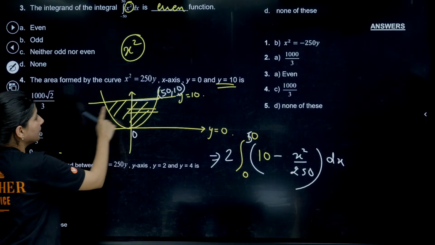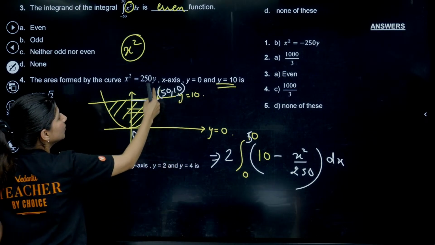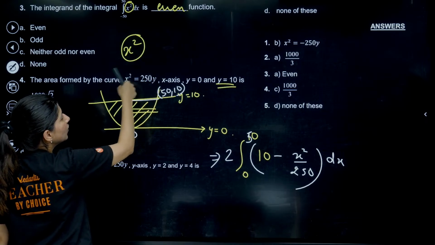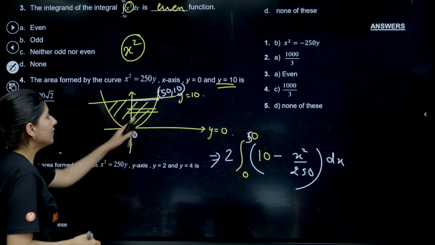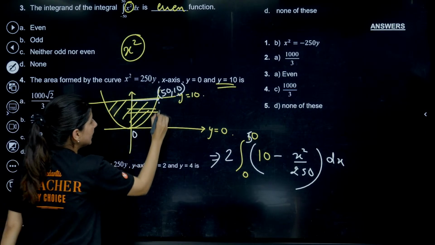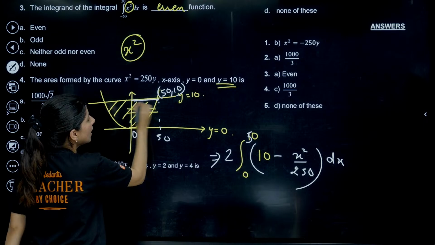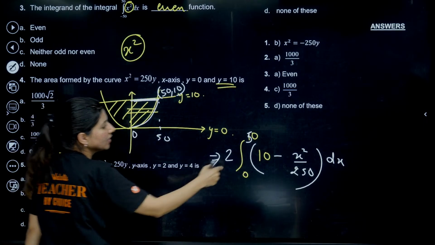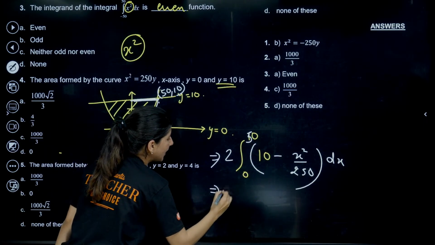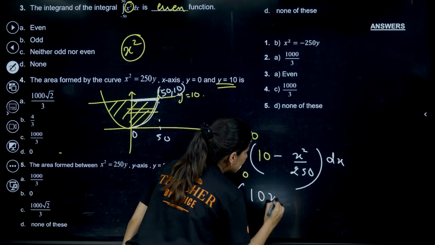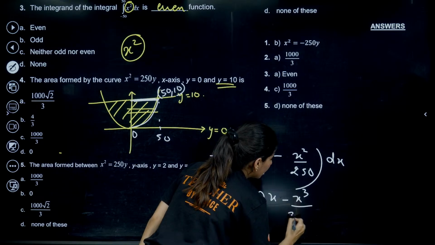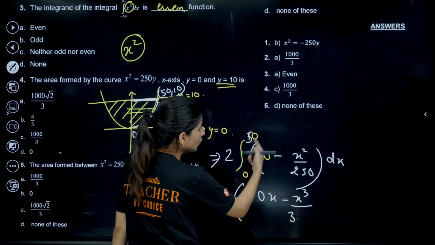Okay. So they are giving y is equals to 10. The moment I put 10, we get 2500, root of 2500, so x will be 50. 50 comma 10. So we need to integrate from 0 to 50. This is your upper curve, 10. Lower curve is the parabola. Now integrate. So twice will be there because of the symmetry, so 2 times 10x minus x cube by 3 into, from 0 to 50.